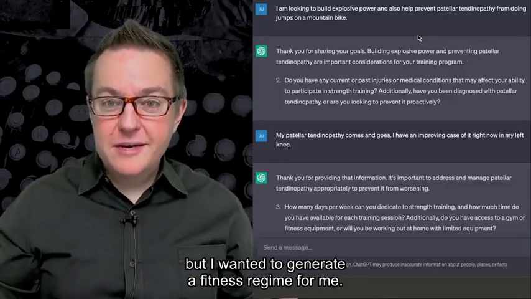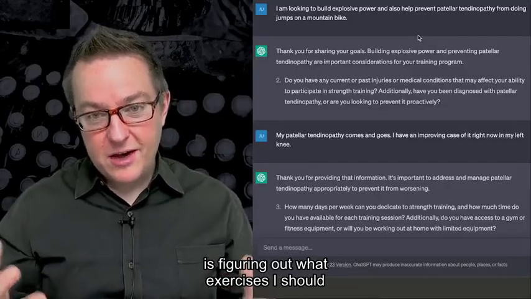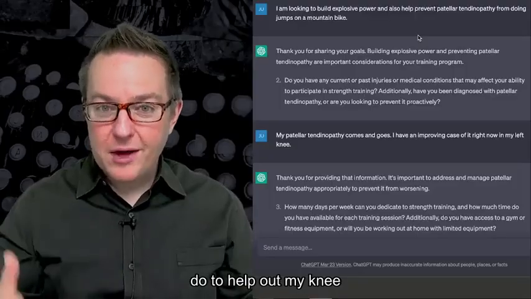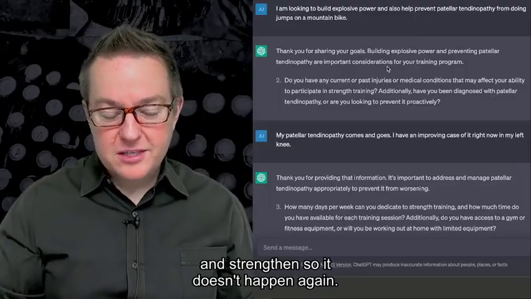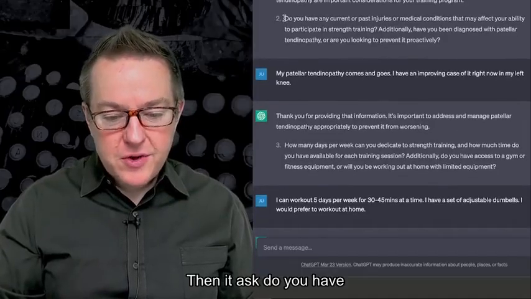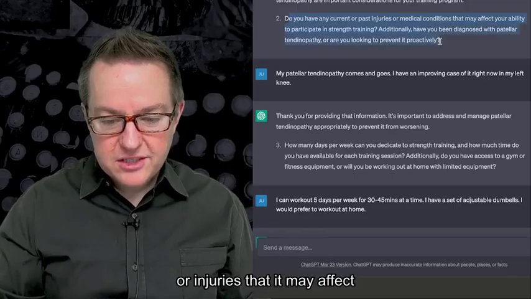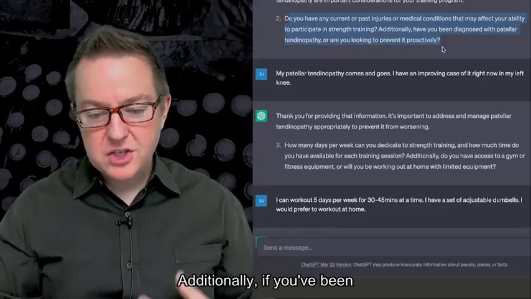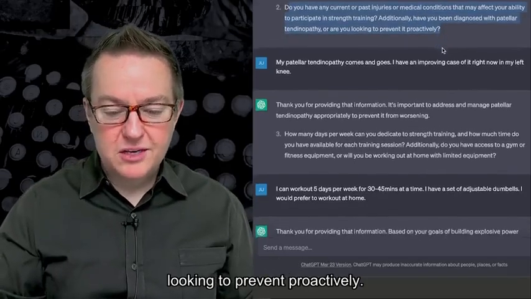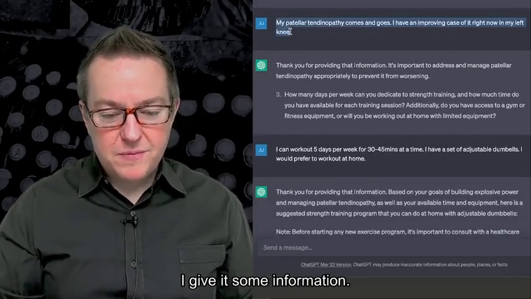But I wanted to generate a fitness regime for me. And this is something that I've actually been doing, figuring out what exercises I should do to help my knee and strengthen it so it doesn't happen again. And then it asks, do you have any current or past medical conditions or injuries that may affect your ability to participate? Additionally, have you been diagnosed with this, or are you looking to prevent it proactively? And I give it some information.